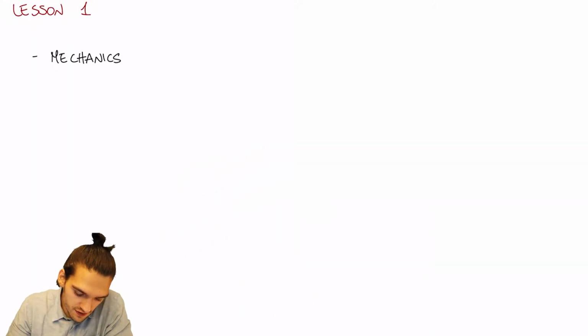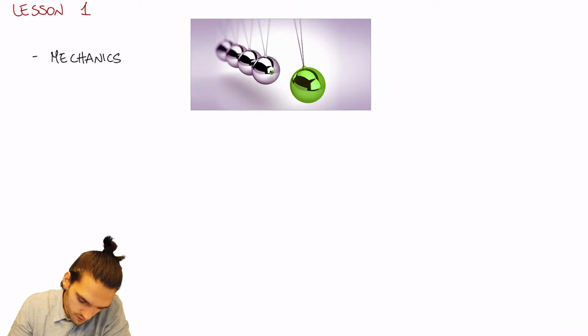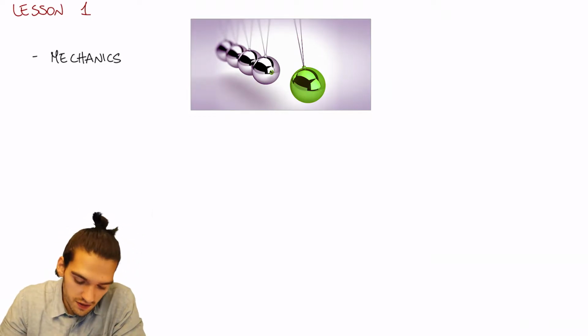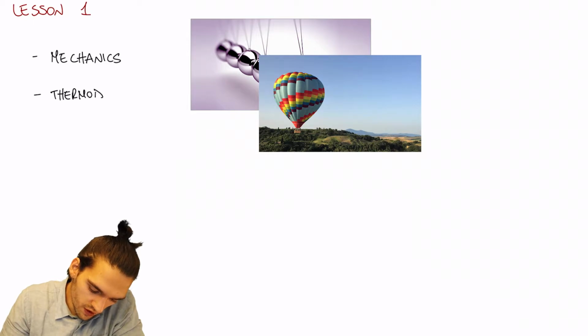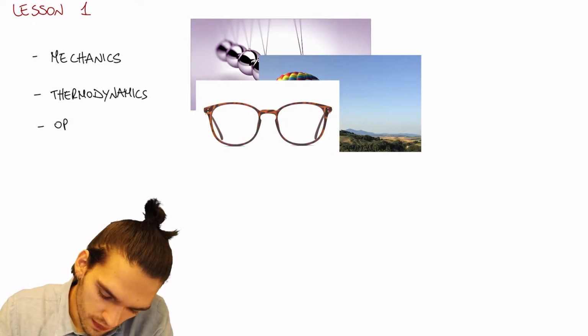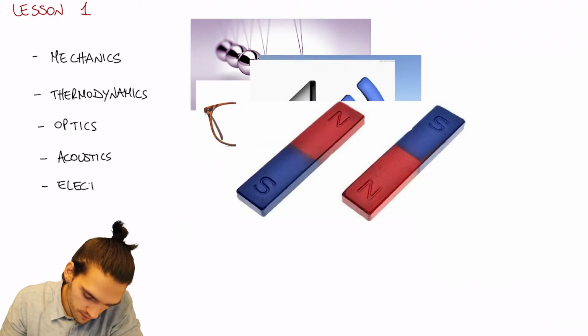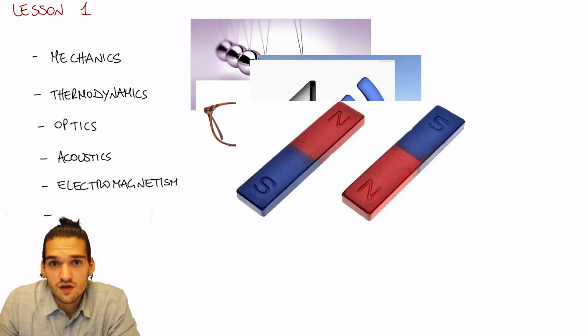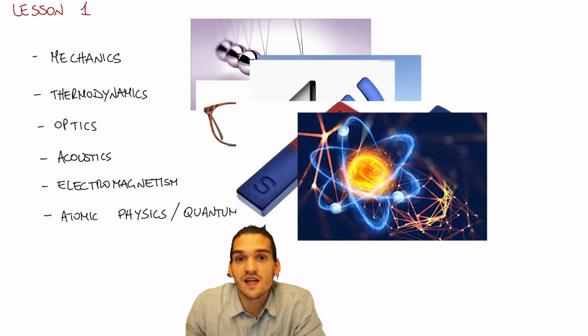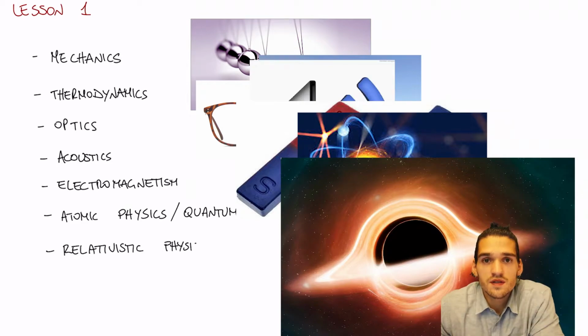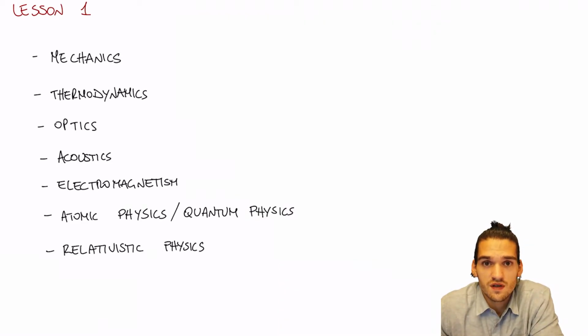Which are the fields in physics? Well, we have different fields. First of all, we have the simplest one and even the oldest one, that is mechanics. Then we have thermodynamics. We have optics. We have acoustics, electromagnetism, atomic physics or quantum physics. And then we have relativistic physics. These are all different fields in physics, and I think that all of them are incredibly interesting.